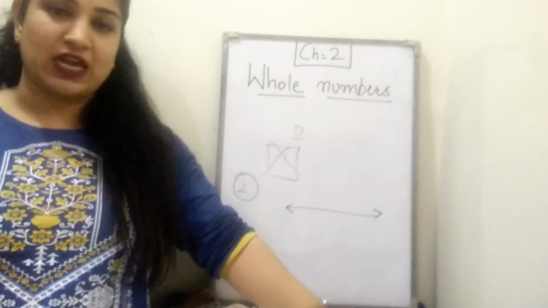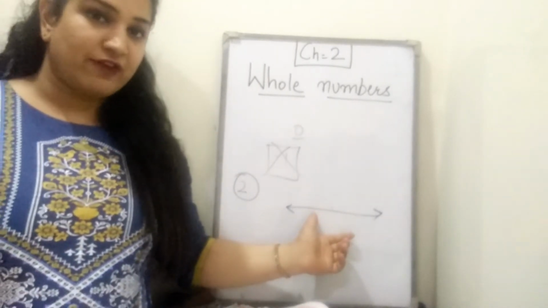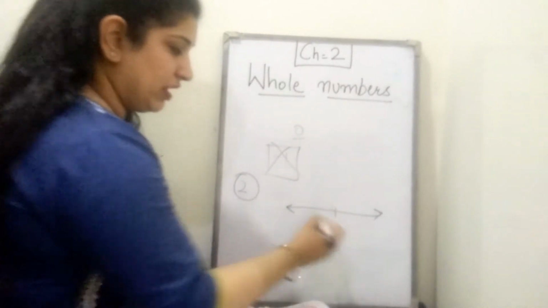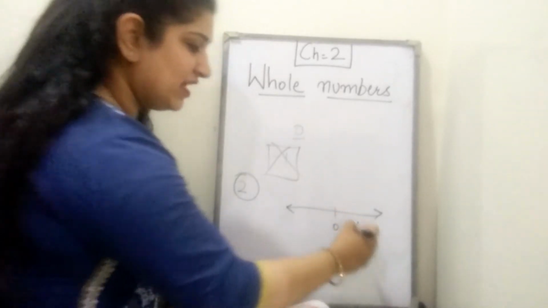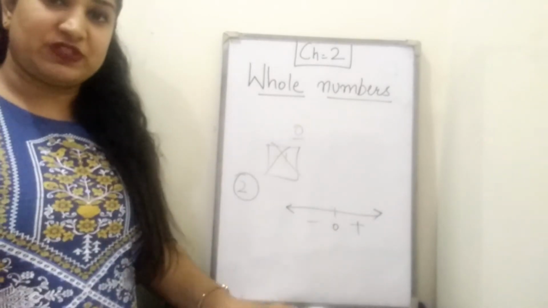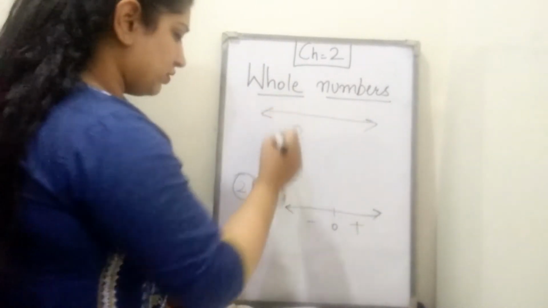You can't extend a line segment, but a line you can extend. So that's why I've drawn a line here. Now, in between, you'll write the 0. Right side is represented by the positive numbers and left side is represented by the negative numbers. I'm drawing one number line here also.